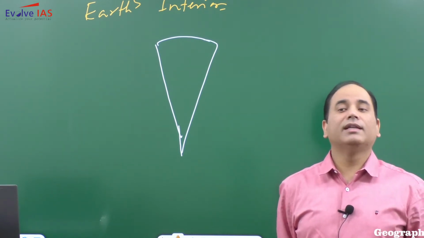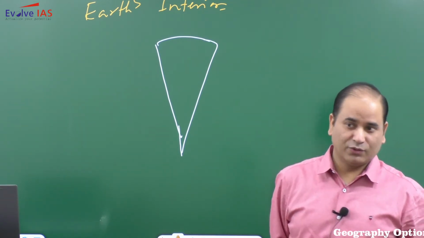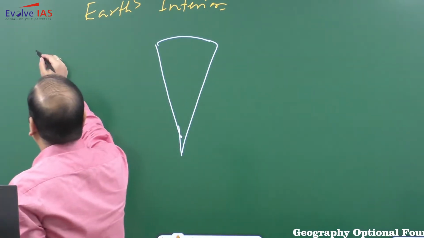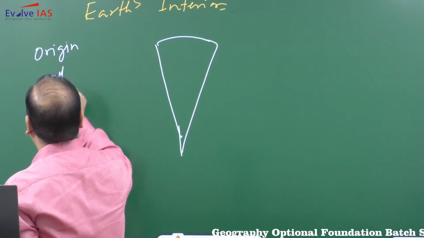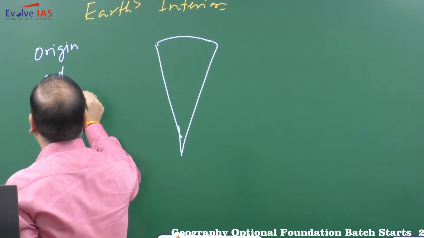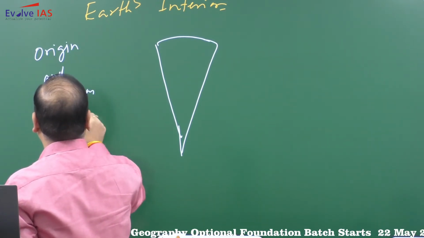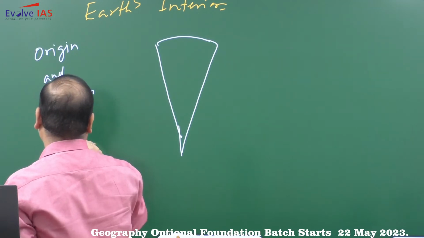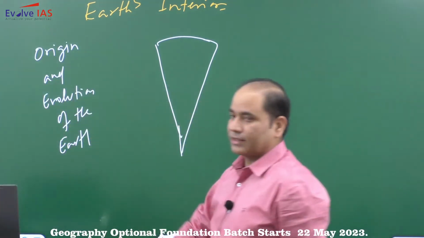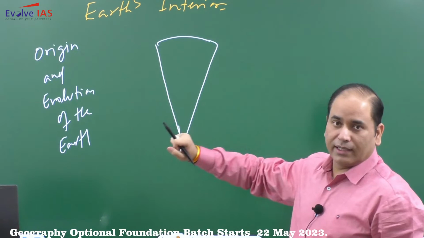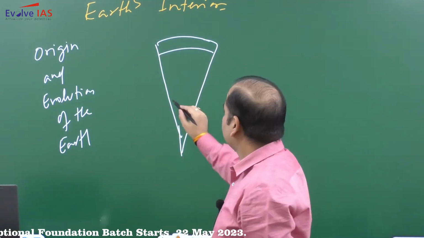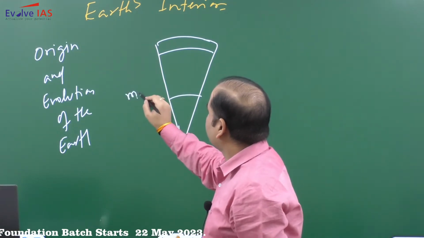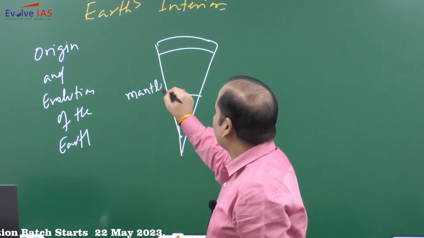Now how have these 3 layers originated? So you need to go back a little bit to the origin and evolution of the Earth. So we'll come back to this later. First, we have the 3 layers, and the 3 layers are what? Crust, mantle, and core.